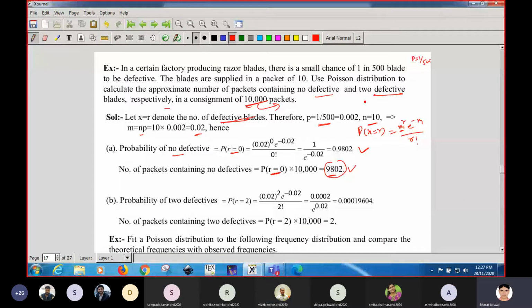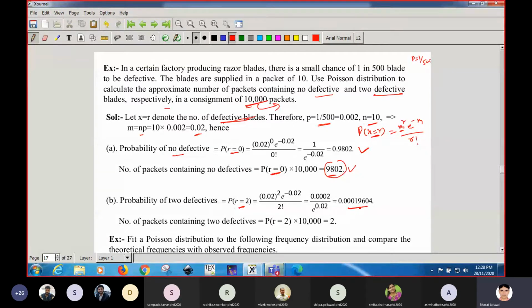Okay. Now next one is two defective, means we have to calculate the probability corresponding to the discrete variable r equal to 2. So put r equal to 2 in the formula. The formula I have written here. Put m equal to 0.02 and r equal to 2 here. Then you will get the probability of two defective blades in a packet of 10. So we have obtained the probability of two defective blades.